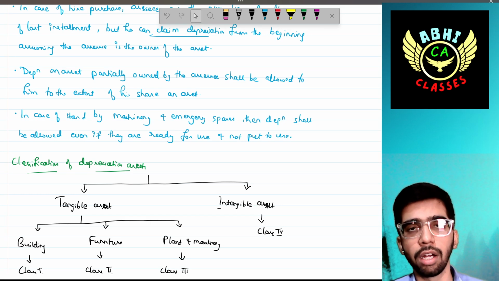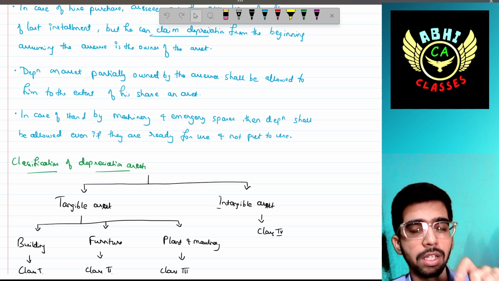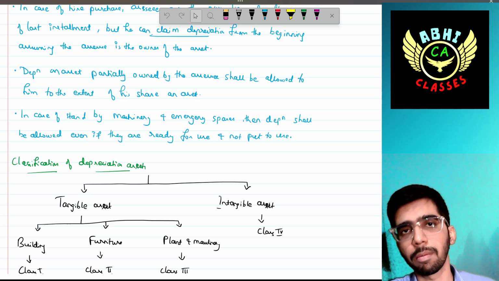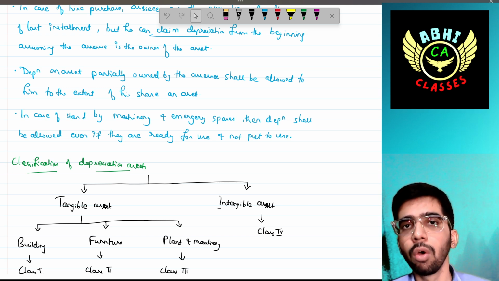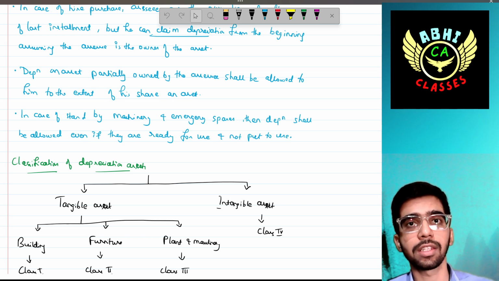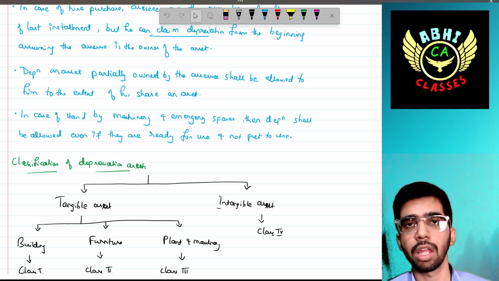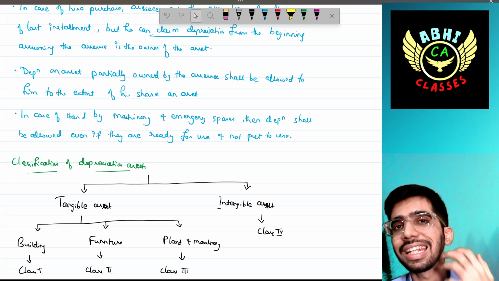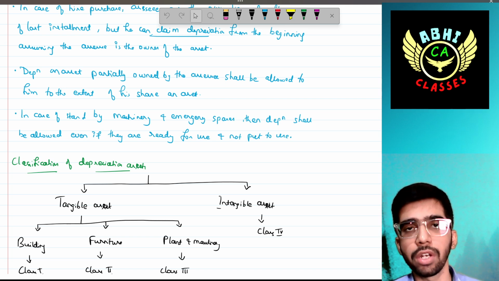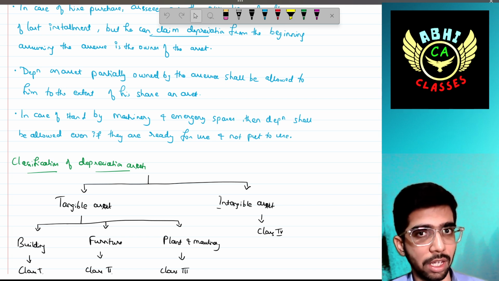For example, if the asset is being owned by the SSE to the extent of some percentage, for example 50% is held by the SSE and 50% is held by some other SSEs, then the depreciation can also be claimed only to that extent to which that SSE has ownership. Understood? For example, 60,000 is the depreciation amount in respect of plant and machinery, out of which only 50%, that is 30,000, can be claimed as depreciation by the SSE. The remaining cannot be claimed as depreciation by the SSE.